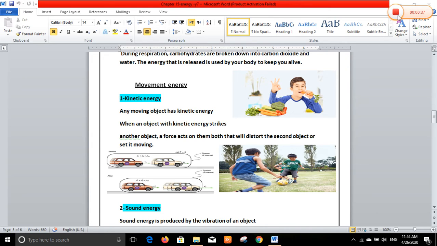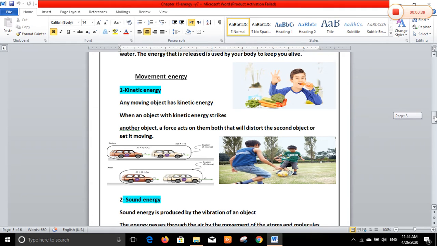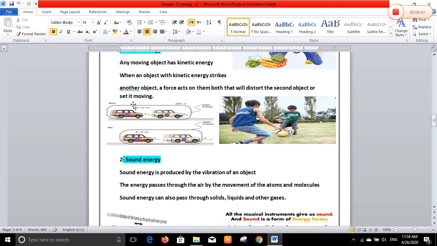Look at the picture in front of you. Two cars, one in a static position and the other in movement. When this one moves, it pushes this one and gives it force that allows it to move.